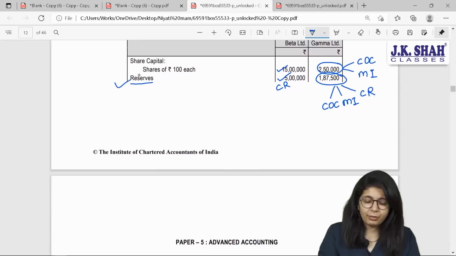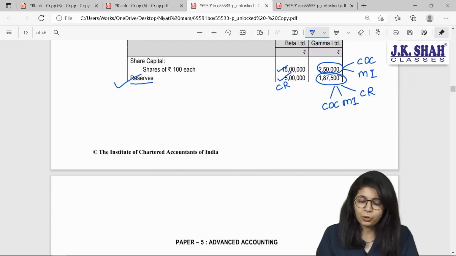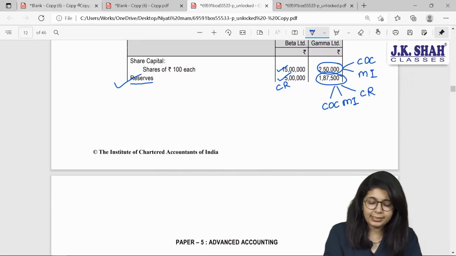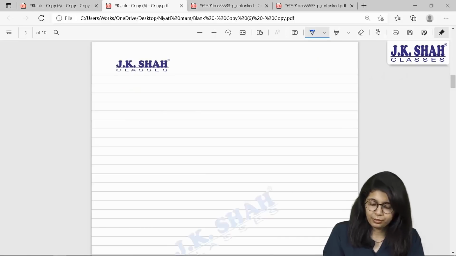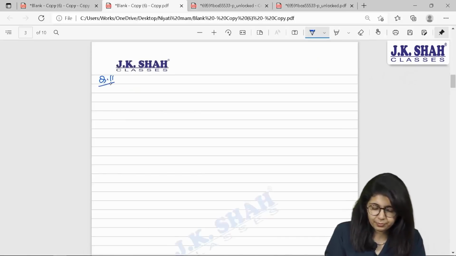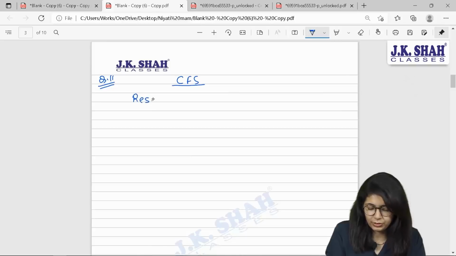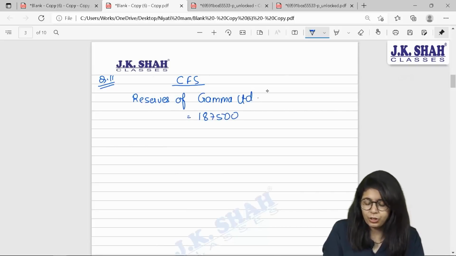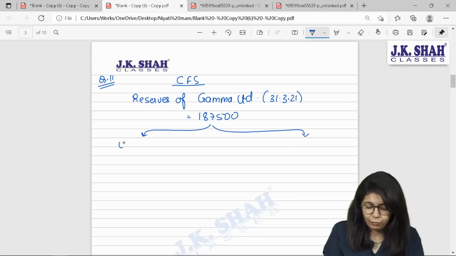Okay, starting with my basic reserves. Beta, what is the closing balance of basic reserve? 1,87,500, which means reserves of Gamma are 1,87,500. This is as on 31st March 21. Beta, what was the amount of reserves on 1st April 20?